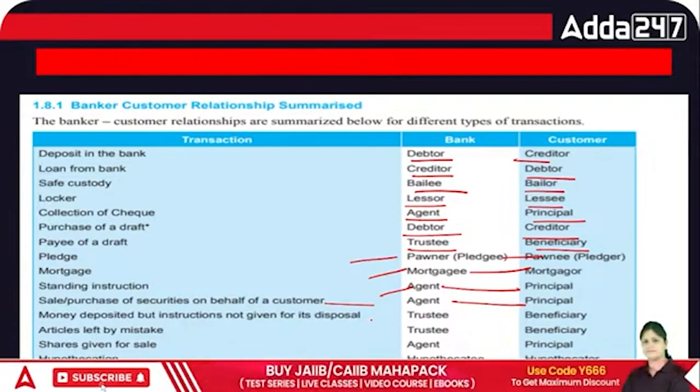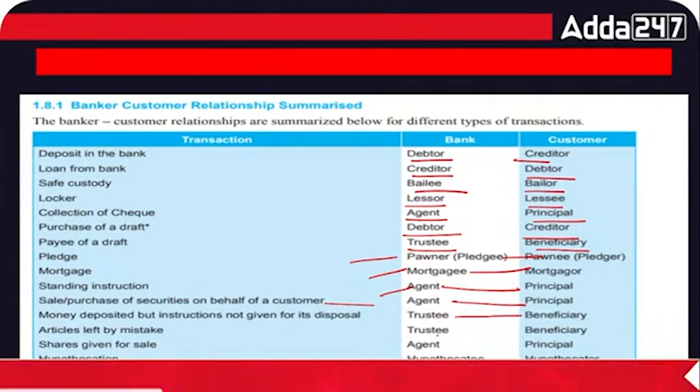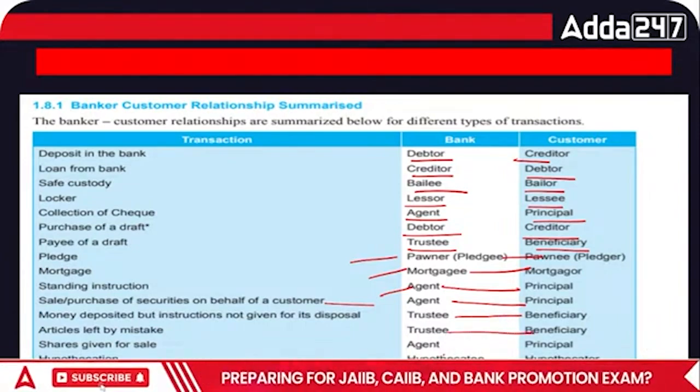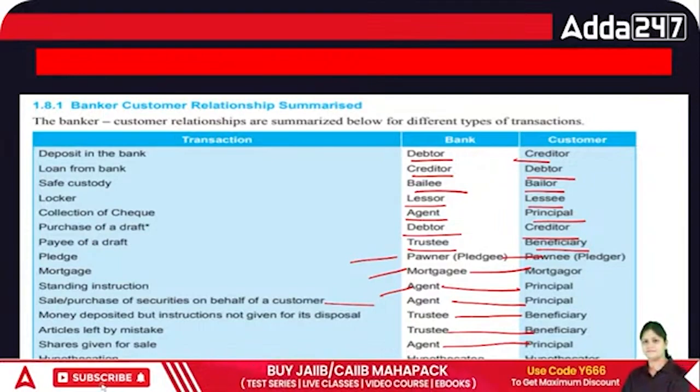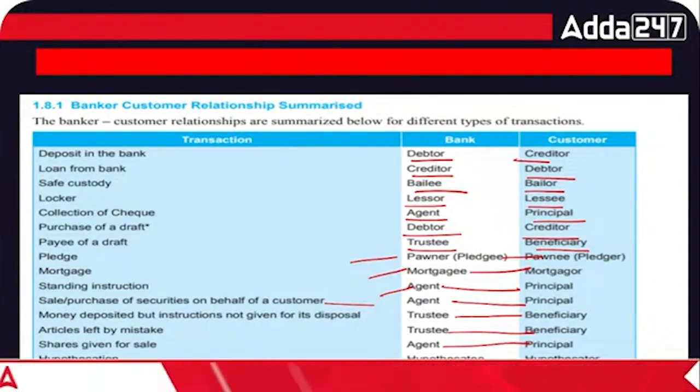Money deposited but instruction not given for its proposed disposal. Then an article if you left it by mistake. Share given for sale, again hypothecation. So please remember this point, this table is very, very important.